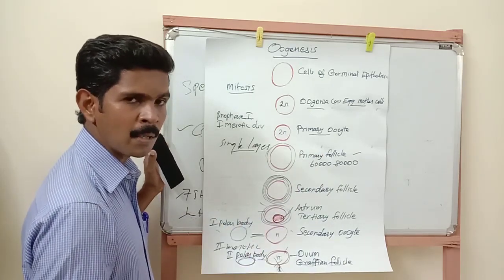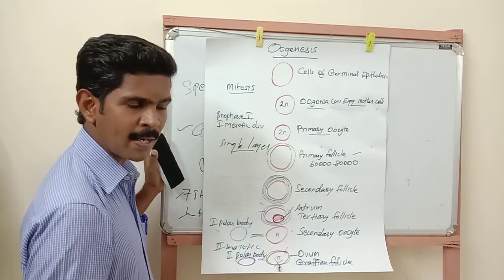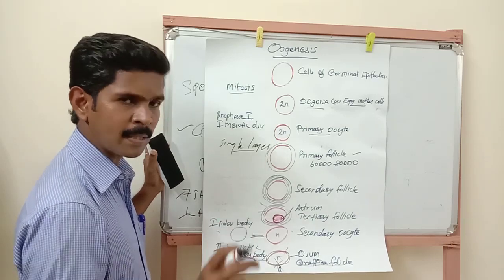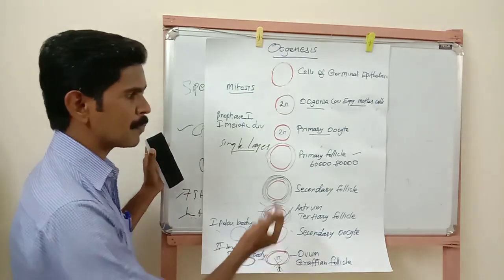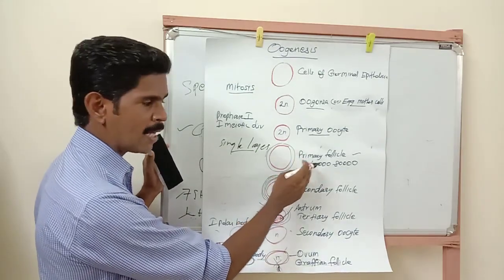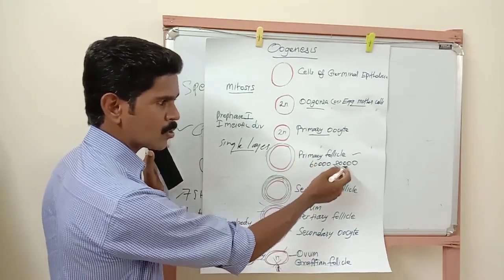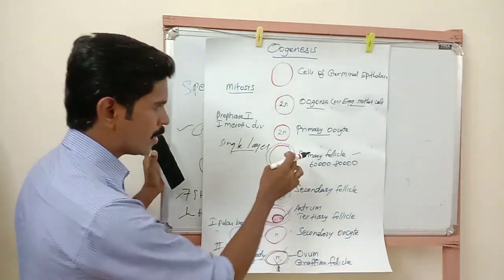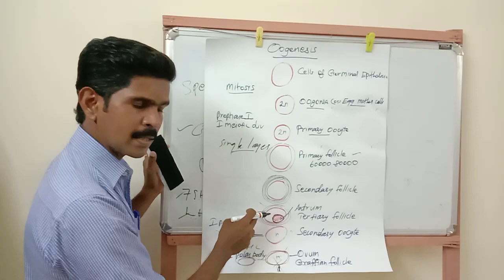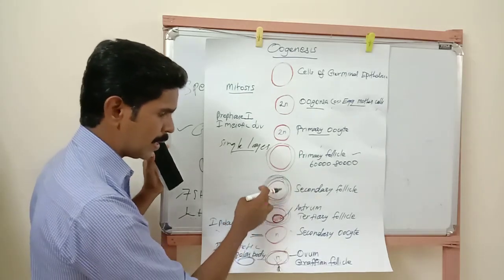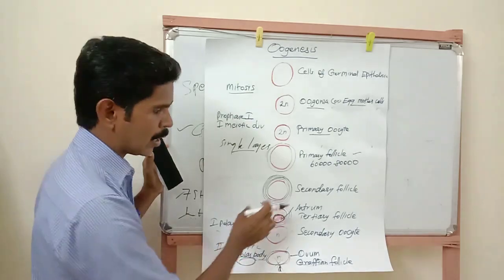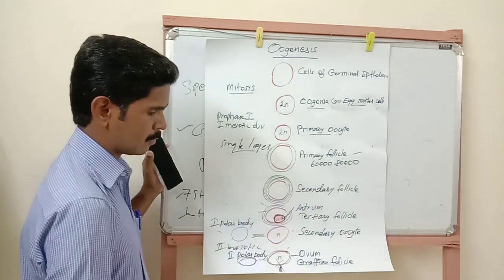Then many primary follicles are destroyed from birth to puberty. During this period, a large number of primary follicles are destroyed. So after puberty, only 60,000 to 80,000 eggs remain in the ovary. Understand? Now this primary follicle is covered by many granulosa layers and a single theca layer. So now this stage is called the secondary follicle.